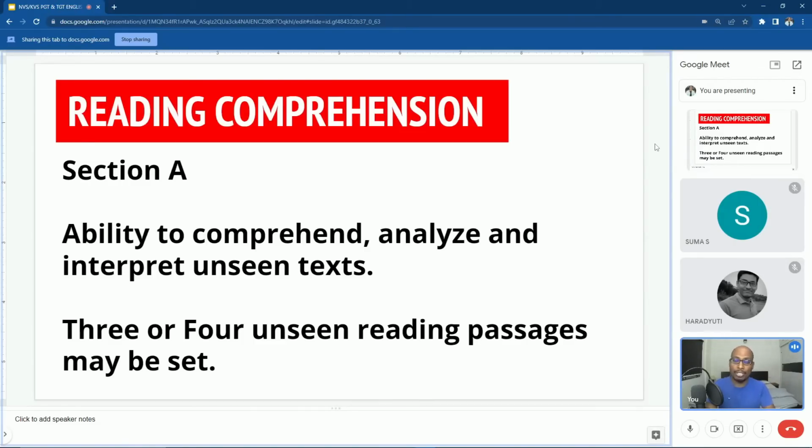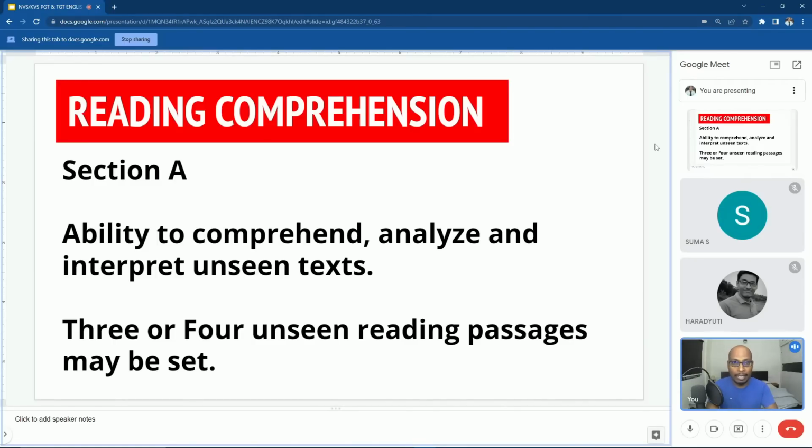What kind of analytical questions? From the point of view of the writer, whether this is right or wrong. You should not think according to your point of view, you should think according to the writer's point of view. What the author wants to convey through the passage, you must understand the given passage that way. Then the fourth type is the vocabulary question. They may ask you antonyms, synonyms, verb forms, noun forms, or even one word substitution. So all these 4 types of questions may come in your exam under reading comprehension. So this is about reading comprehension.